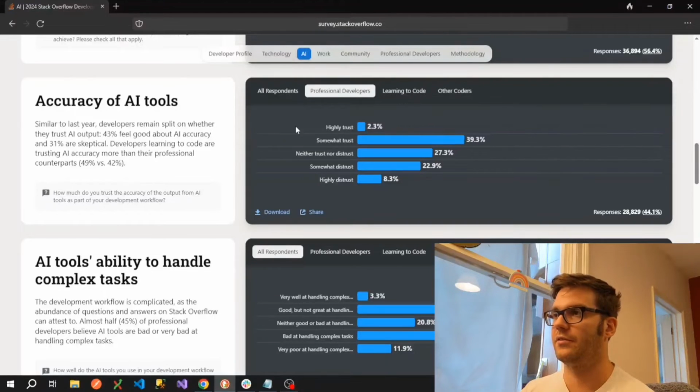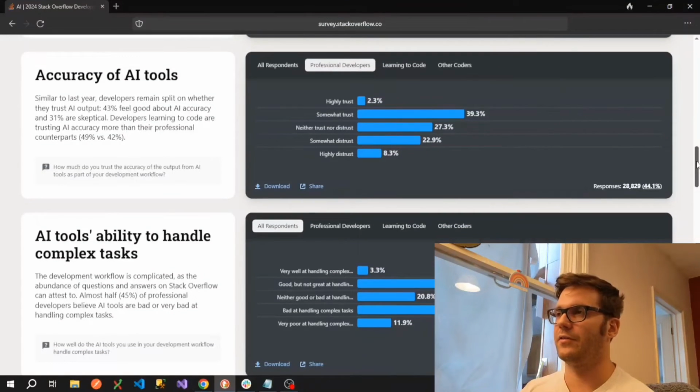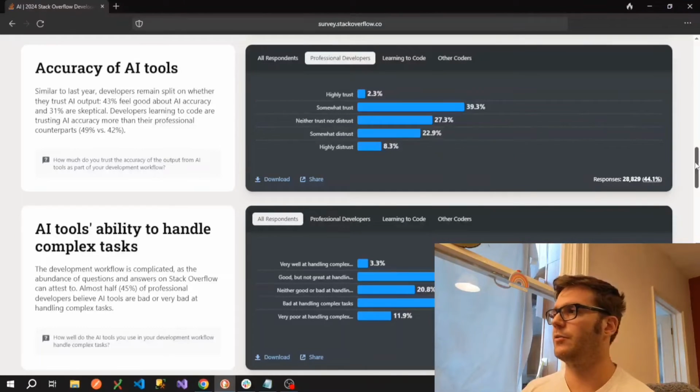And I would certainly put myself in the category of highly distrust here, because I've got a fair amount of experience of passing code to various AI tools, including Copilot, ChatGPT, Claude, etc. And they can be useful, but they very, very often get things wrong, introduce bugs, and that kind of thing. So I would never rely on them to write any kind of production level code that wasn't heavily checked first, by which point you may as well write it yourself. So I can definitely see why this result kind of looks like that.